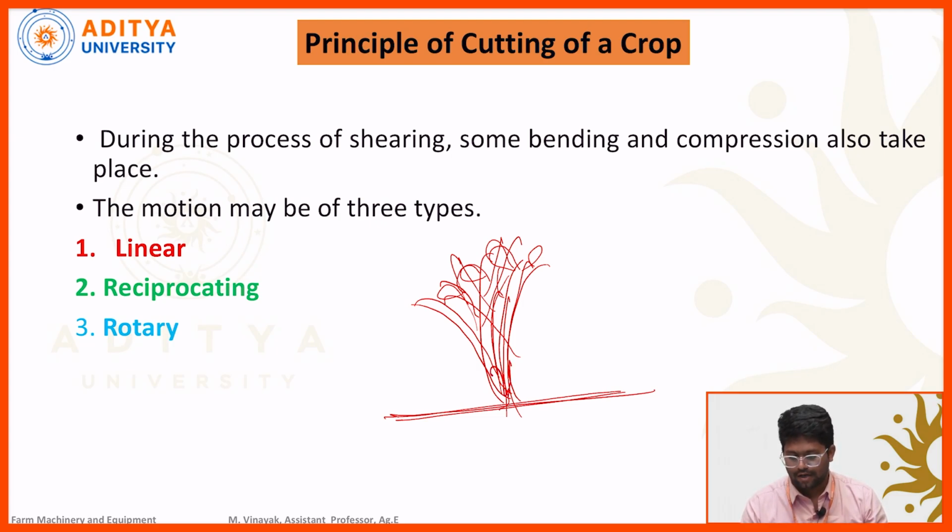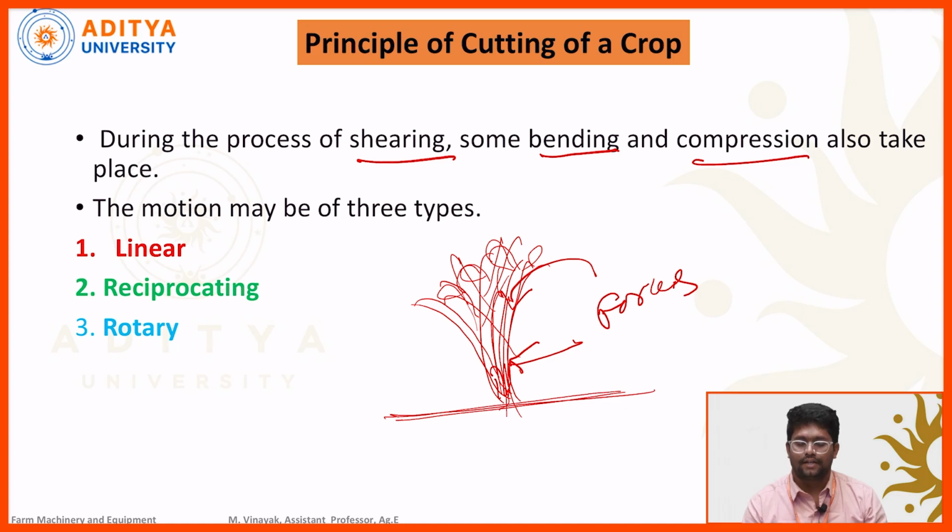During the process of harvesting the plant material, some forces will act on it. So what type of forces will act? That is shearing, bending and compression. Shearing force will act on this plant material, bending force as well as compression also takes place. These are the three forces that act on the plant material during harvesting.